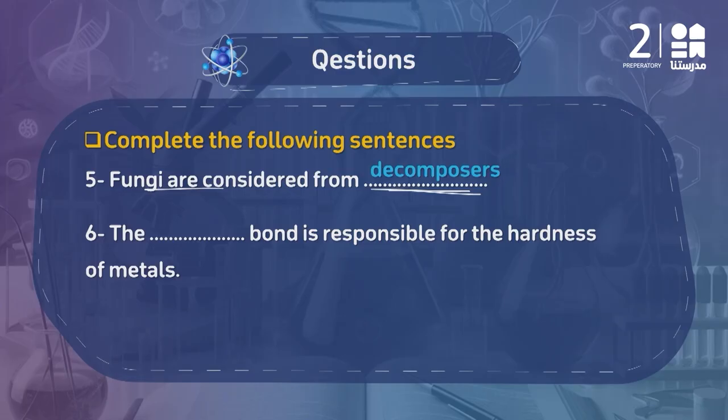Question number 6 بيقول لي the space bond is responsible for the hardness of the metals. What type of bond is responsible for the hardness of the metals? طبعا عارفين كلنا ان الميتاليك bond between the metals when they are added together بتزود الهاردنس بتاعت metals either from being solved as pure metals.